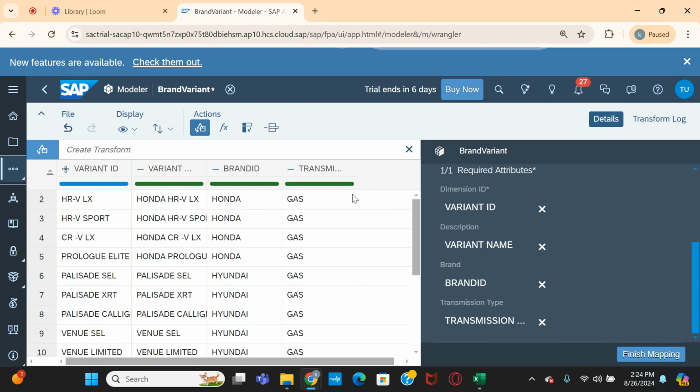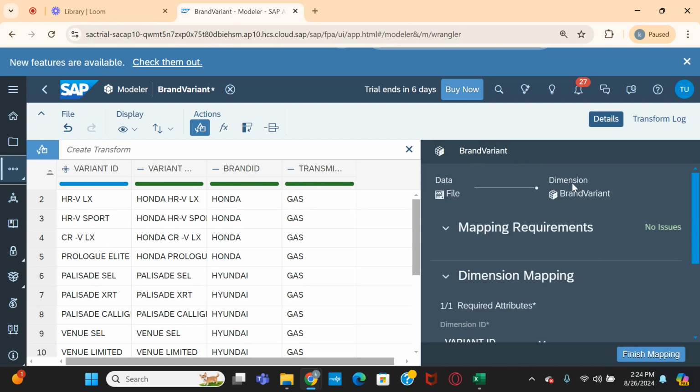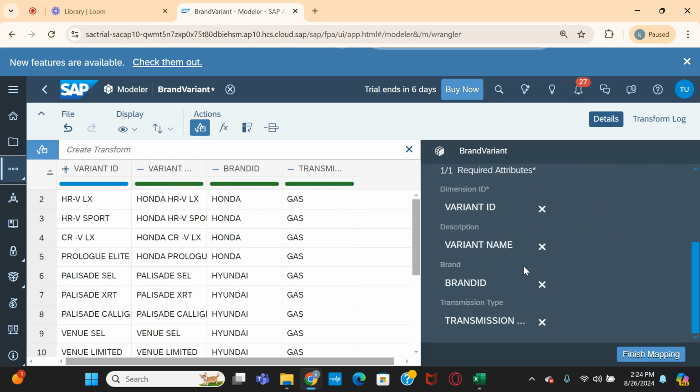ID is key. In the dimension, ID is the key. Rest of all are the attributes. So here let us finish the mapping. Nothing is there to do, right? First bring the data, then complete your mapping, then finish mapping.